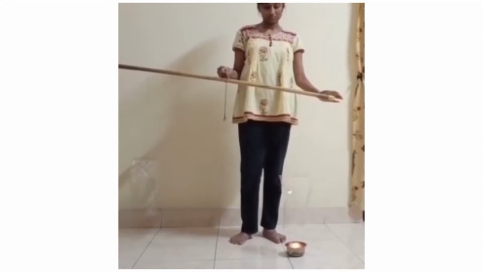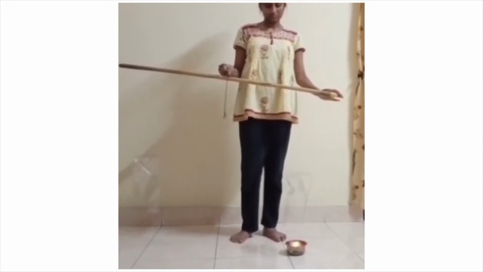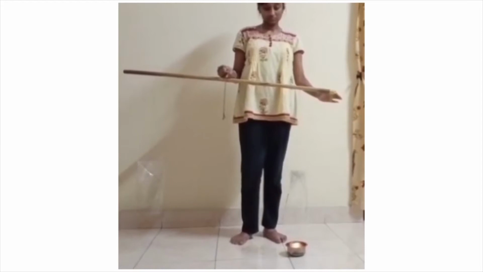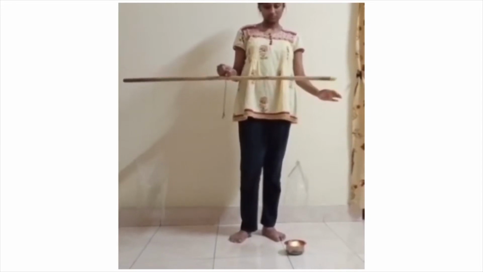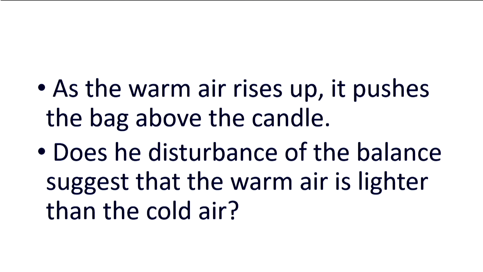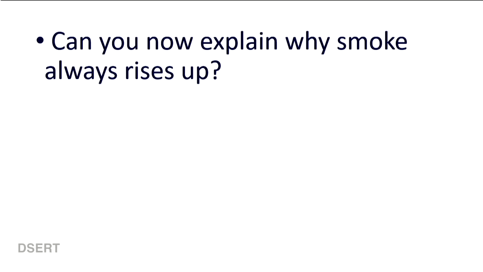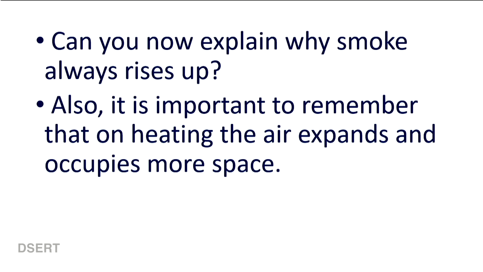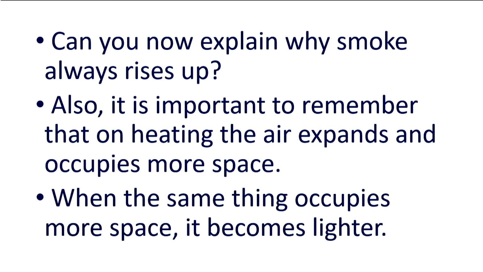Does this activity indicate that warm air rises up? As the warm air rises up, it pushes the bag above the candle. Does the disturbance of the balance suggest that the warm air is lighter than the cold air? Can you now explain why smoke always rises up? Also, it is important to remember that on heating, the air expands and occupies more space. When the same thing occupies more space, it becomes lighter. I think now you understand about hot air and cold air.